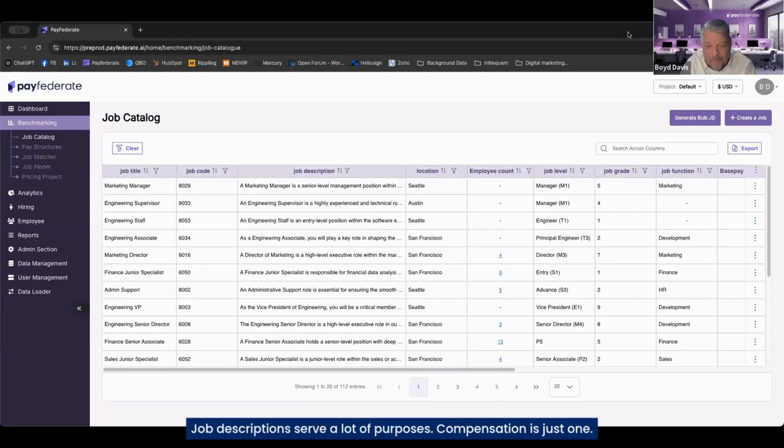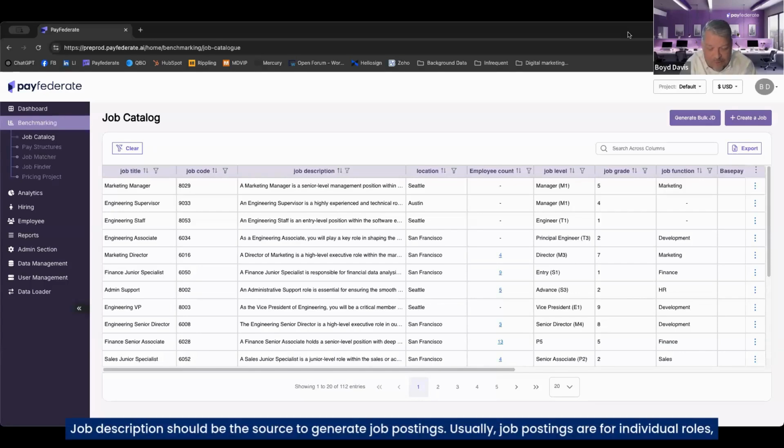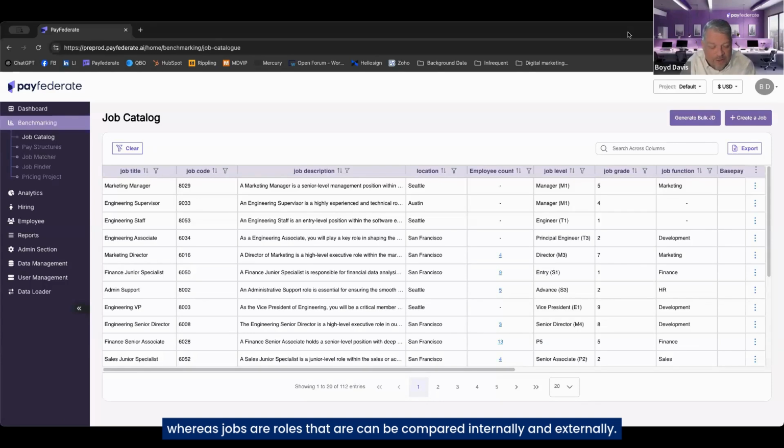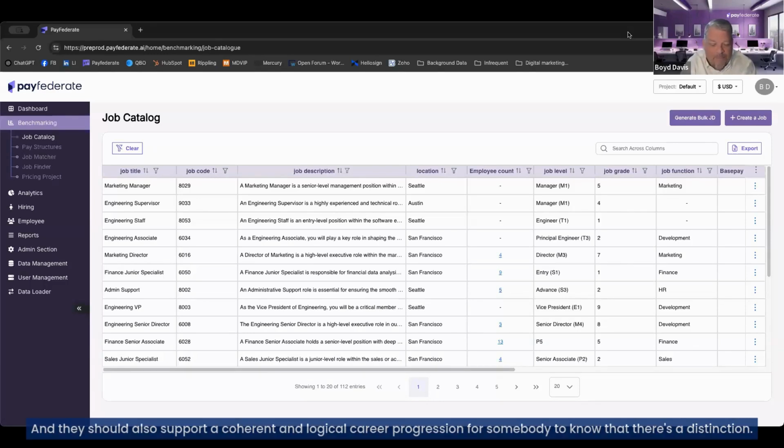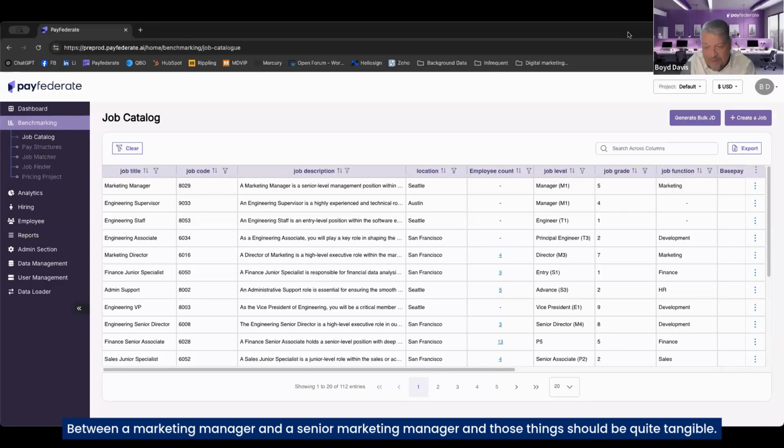Job descriptions serve a lot of purposes. Compensation is just one. Job descriptions should be the source to generate job postings. Usually job postings are for individual roles, whereas jobs are roles that can be compared internally and externally. And they should also support a coherent and logical career progression, for somebody to know that there's a distinction between a marketing manager and a senior marketing manager, and those things should be quite tangible.